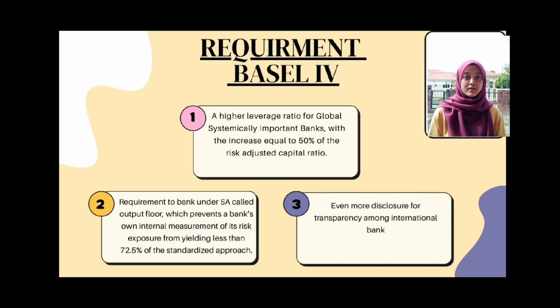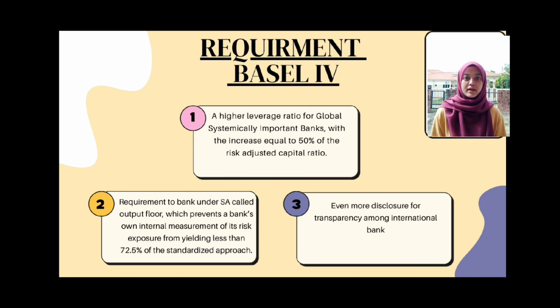Next, requirements of Basel IV. Basel IV introduced changes that limit reduction in capital that can result from bank use of internal models under internal rating-based approaches. These include, first, a higher leverage ratio, higher than the Basel III leverage ratio for global systemically important banks, with the increase equal to 50% of the risk-adjusted capital ratio.